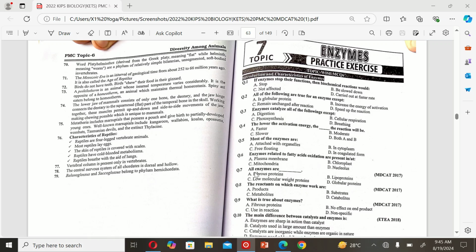The next MCQ is: all enzymes are dash: A. fibrous protein, B. lipoprotein, C. low molecular weight proteins, and D. globular protein. So the correct option is D, globular protein.